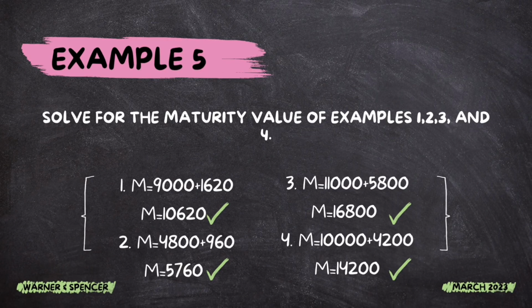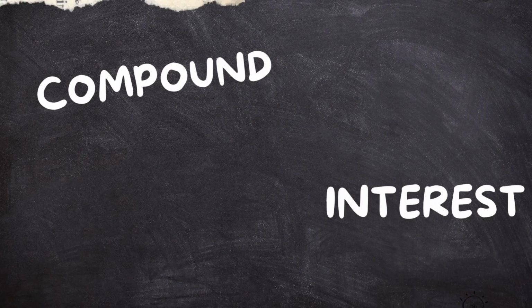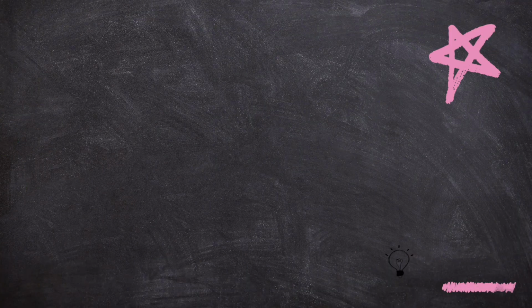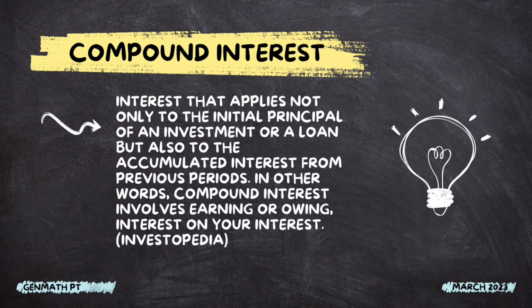Now that we have finished discussing simple interest, let us now talk about compound interest. Compound interest is interest that applies not only to the initial principal of an investment or a loan, but also to the accumulated interest from previous periods. In other words, compound interest involves earning or owing interest on your interest.